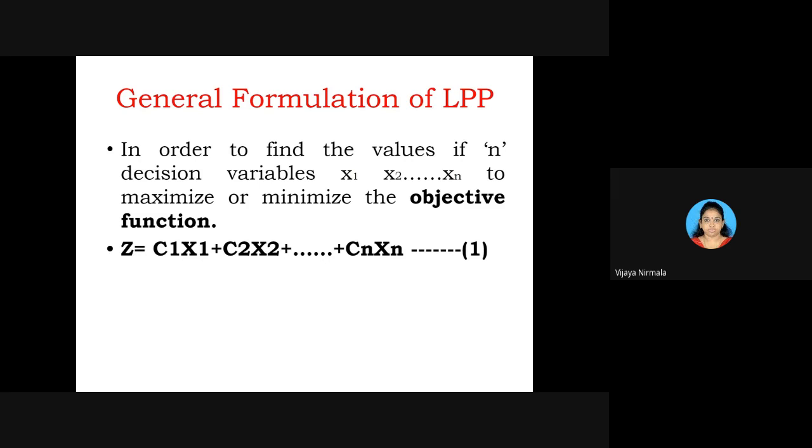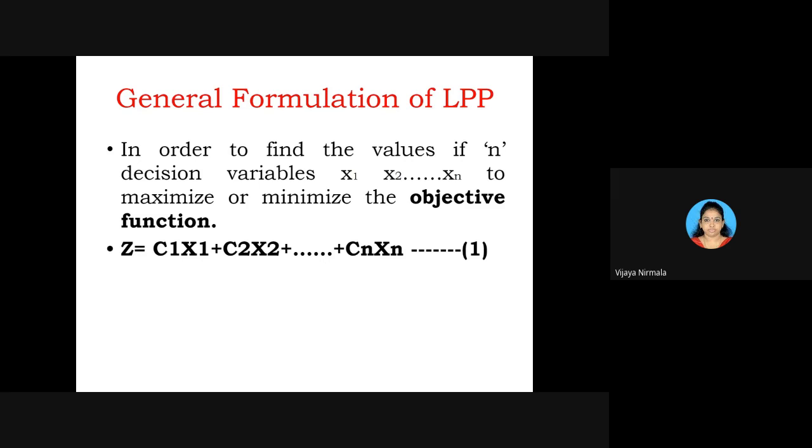In linear programming, you write Z is equal to C1 x1 plus C2 x2 and so on plus Cn xn. You can write this in your notes. This is called the objective function and it is denoted by Z.